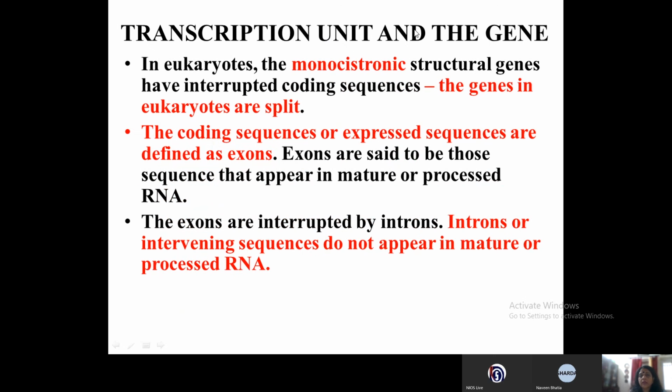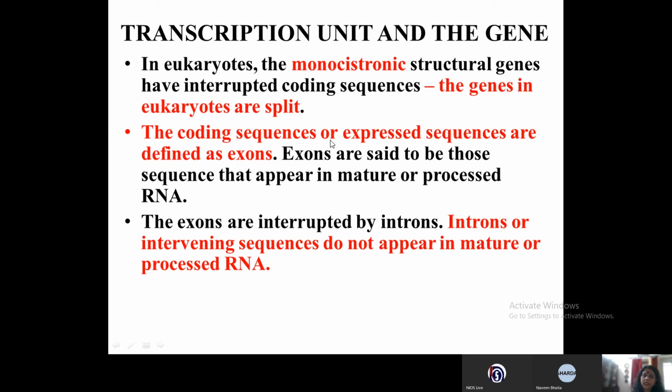Now, the transcription unit on the gene. In eukaryotes, the monocistronic structural genes have interrupted coding sequences. That means the genes in the eukaryotes are split. They are called the split genes.